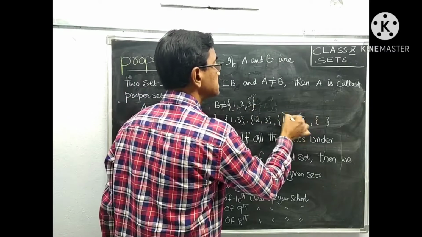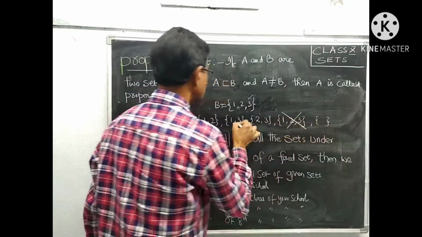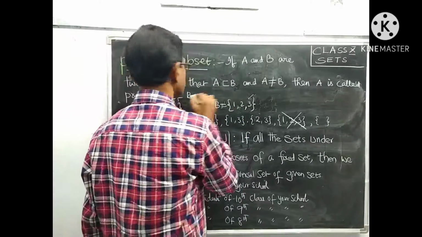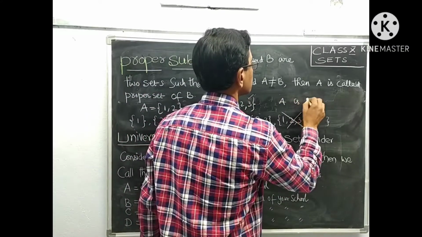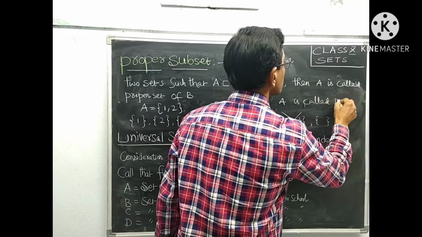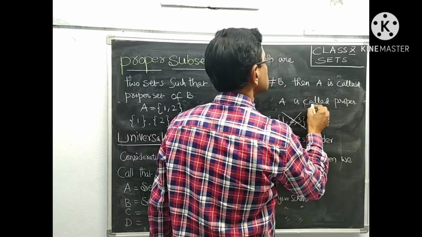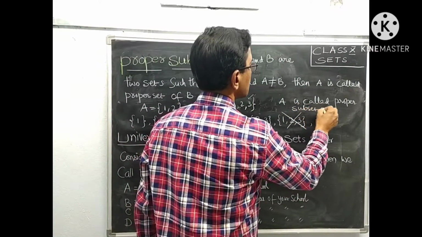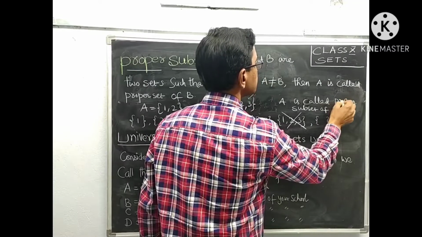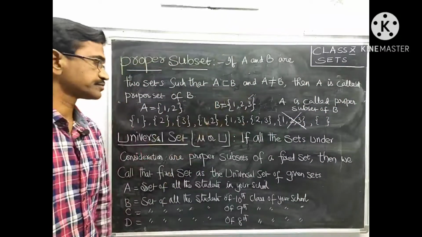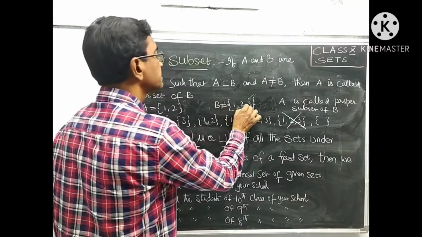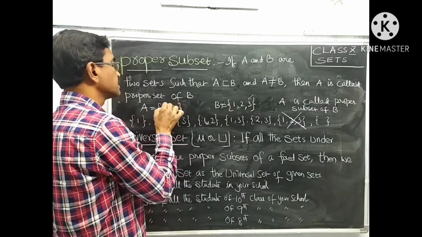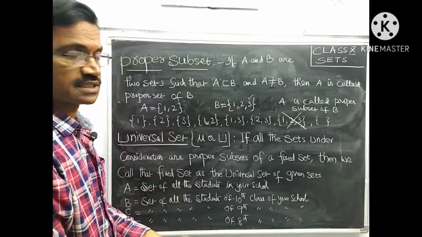That's why, except itself, all other subsets are proper subsets of B. Therefore, here A is called a proper subset of B. To become a proper subset, it should have at least one element less than the given set. Then only it is called a proper subset.